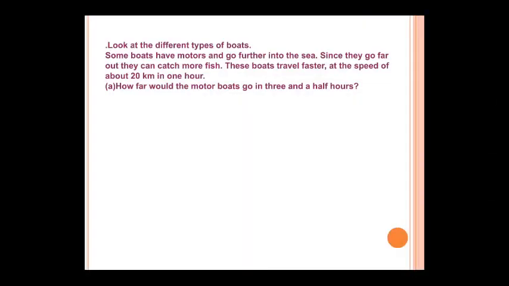See, look at the different types of boats. Some boats have motor and go further into the sea. Since they go far out, they can catch more fishes. This boat travels faster at the speed of 20 kilometer in 1 hour. I already explained this para. See, motor boats will travel far away to catch more number of fishes, and it can travel faster. How much speed it will travel means 20 kilometer in 1 hour.